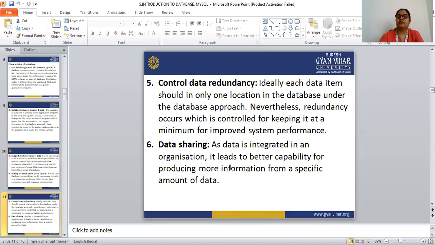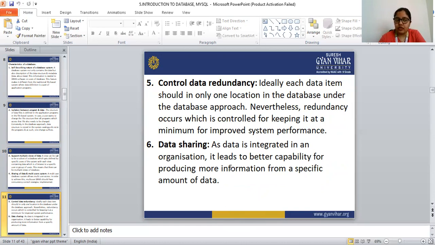Next is controlled data redundancy. The fifth characteristic is controlled data redundancy. Ideally each data item should be in only one location. Each data item should be in one location in the database under the database approach, and redundancy occurs which is controlled, keeping it at a minimum for improved system performance. So this is the fifth point.